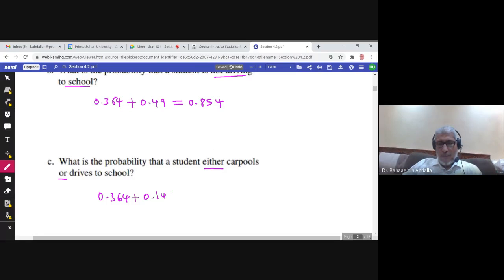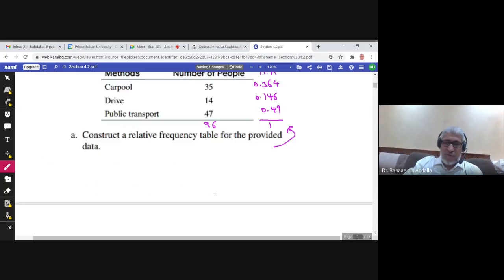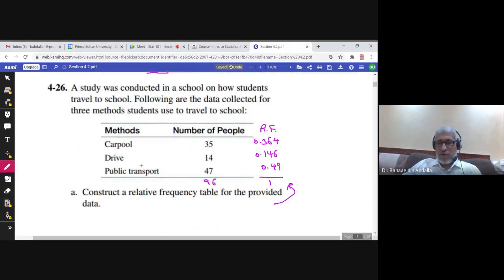And let me ask you a question here. Are these methods mutually exclusive or not? And the answer is yes, they are mutually exclusive because there is no intersection. There is no student who is using both.